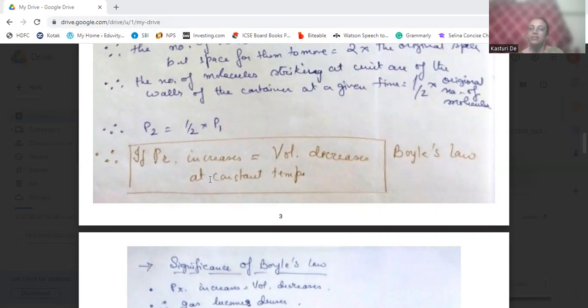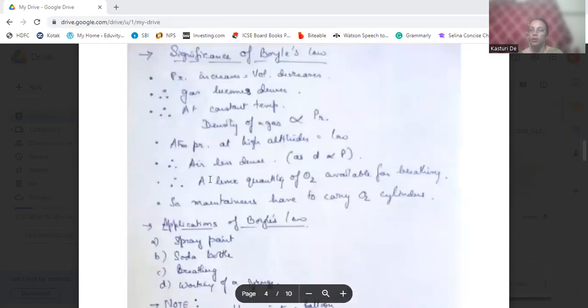Clear? Now, what is the significance of Boyle's law? We know that if pressure increases, volume decreases, so the gas becomes denser. At constant temperature, the density of the gas is directly proportional to pressure.